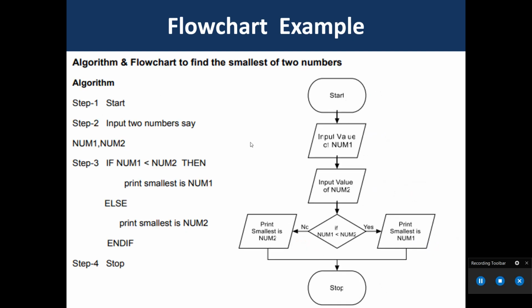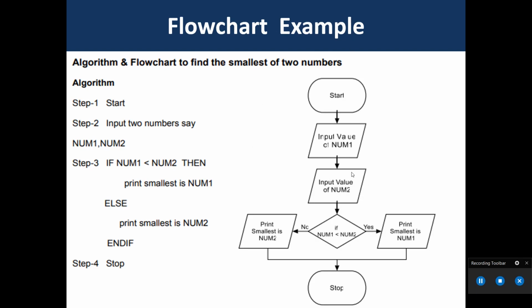Now another example is the algorithm and flowchart to find the smallest of 2 numbers. Step number 1, start. Step number 2, input 2 numbers, say number 1, number 2. Step number 3, if number 1 is less than number 2, then print smallest is number 1, otherwise print smallest is number 2. Then end if, then stop.